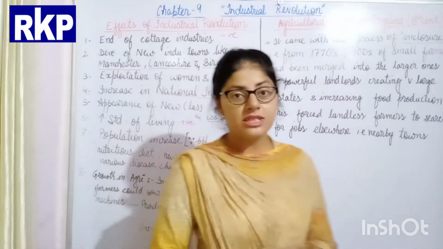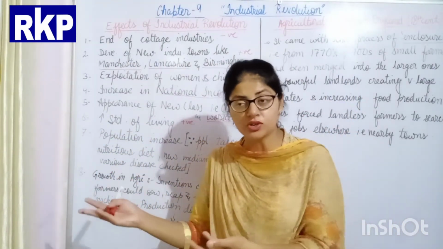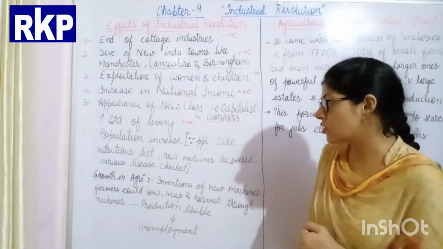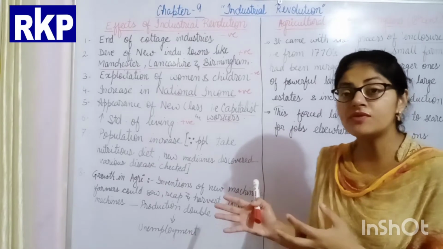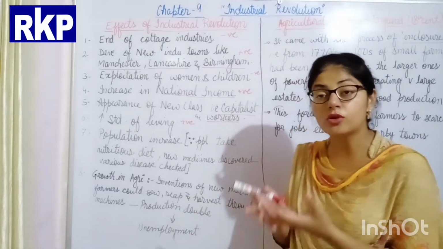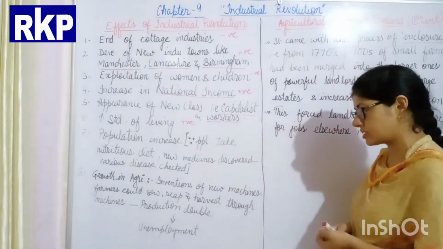Now also you see there is a combine which is used for doing threshing and all other agricultural activity. So with the coming of new inventions in the field of agriculture, there was a growth in agricultural production.